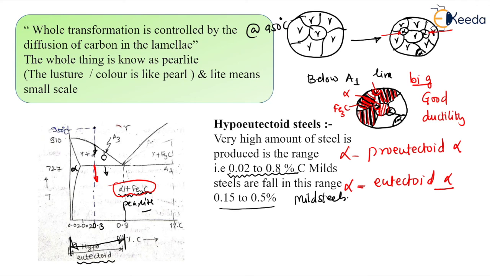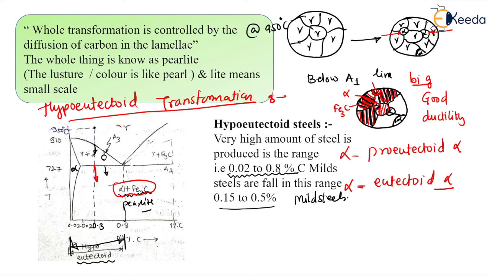The alpha at the grain boundaries is bigger and gives good ductility to the steel, and that alpha is known as proeutectoid alpha, and the alpha present in the layers is known as eutectoid alpha. This is how the hypoeutectoid transformation happens.